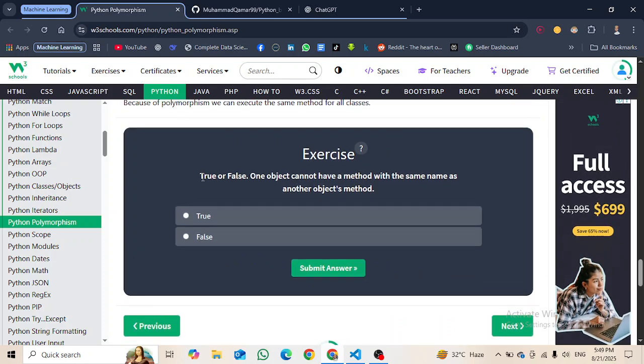So here is an exercise. True or false, one object cannot have a method with the same name as another object's method. It is false, as we have the polymorphism concept.